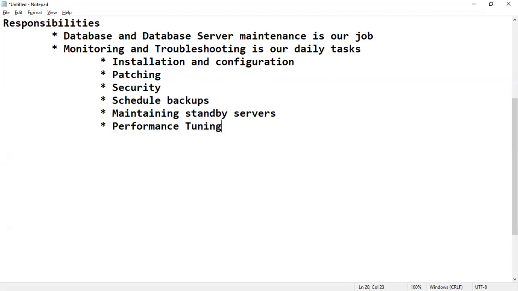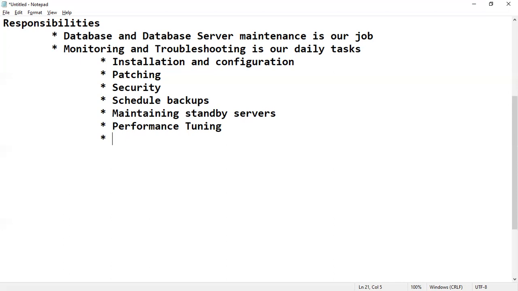In the same way, performance tuning. Performance tuning means if any performance issues are there, tomorrow our application team says this performance is very slow. For example, whenever a user is making a transaction, say on PhonePe, a money transfer, it is taking a lot of time.